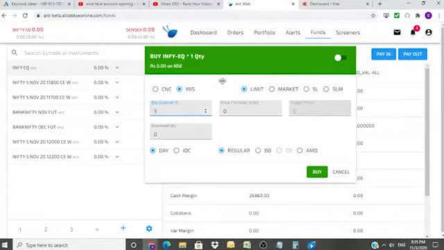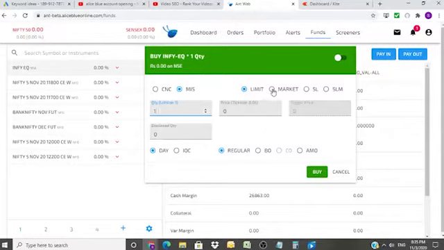That's all. CNC stands for cash and carry. In case of cash and carry, you have to pay the full amount. If it is 1,000 rupees, you pay 1,000 and you get the shares in your portfolio. In MIS, you'll never get that into your portfolio because you're actually not buying it. You are speculating. You are assuming whether I'll make a profit or take a loss, but whatever has to happen, has to happen today, like just exit on the same day.